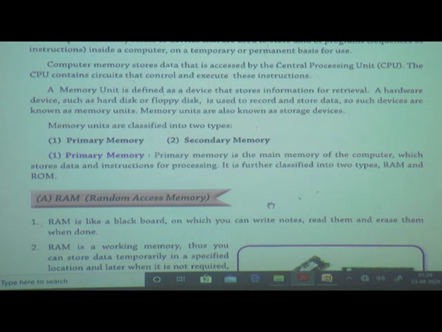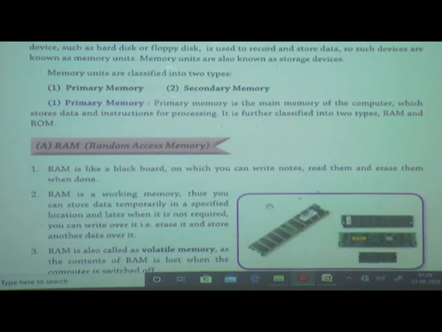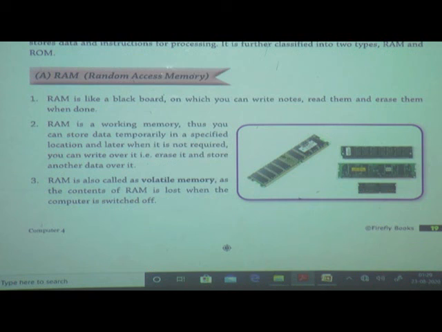What is meant by RAM? What is meant by ROM? We will see here. Firstly, we will see what is meant by RAM. RAM means what? Random access memory. From this word RAM, R is random, A is access, and M is memory.